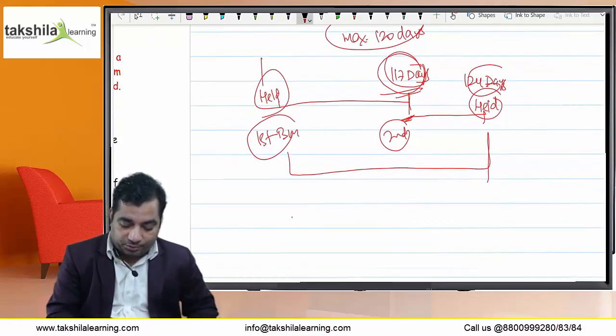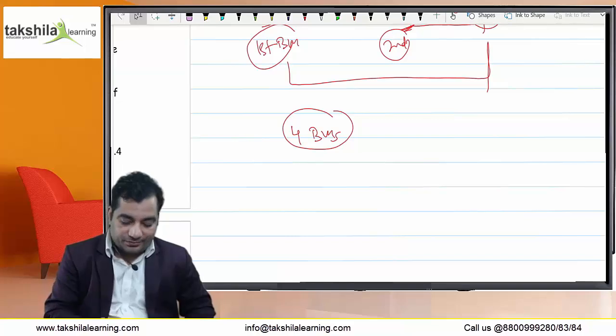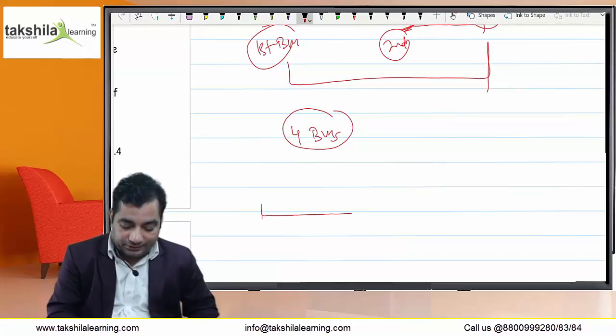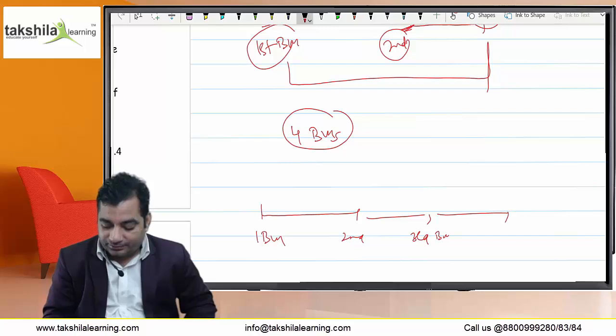Similarly, 4 board meetings are required to be held in 1 year. Let us suppose the company held the first BM, second BM, and third BM. And in the last month, in the 12th month, on the 27th day, the company convened the meeting.